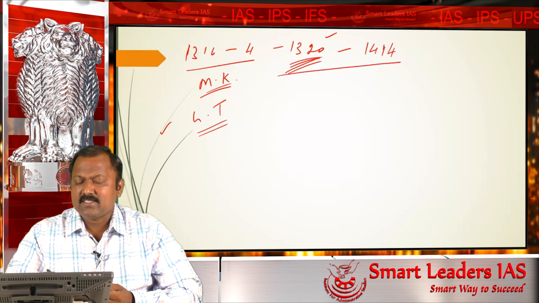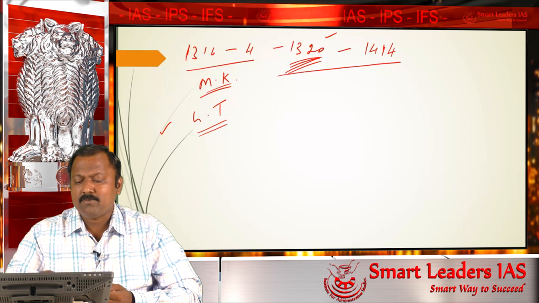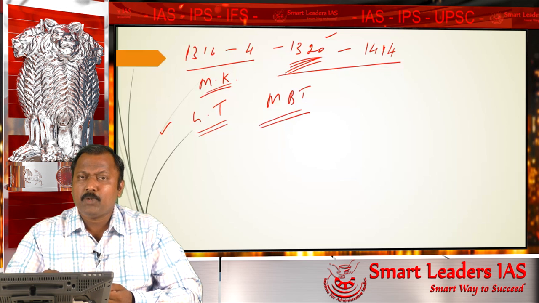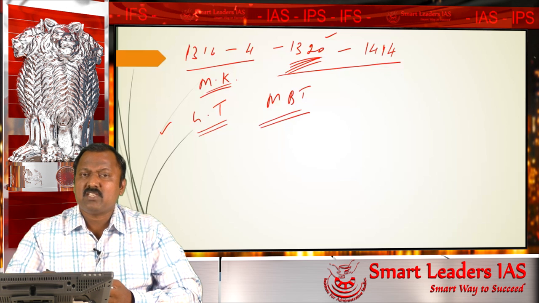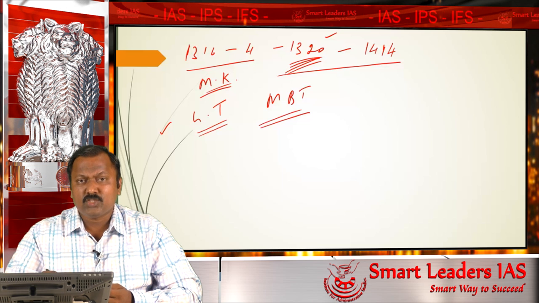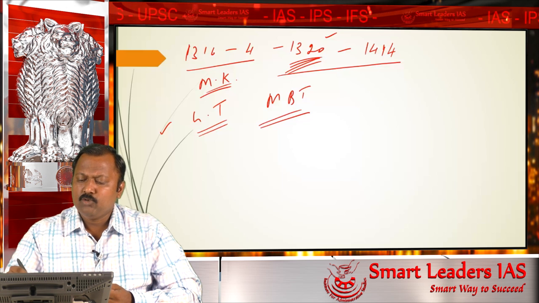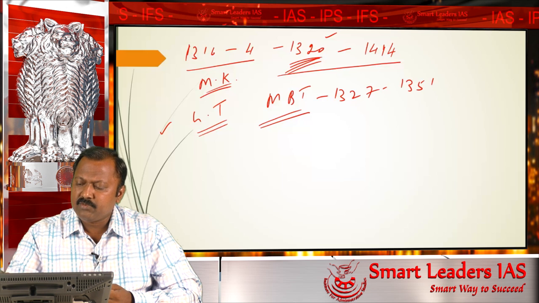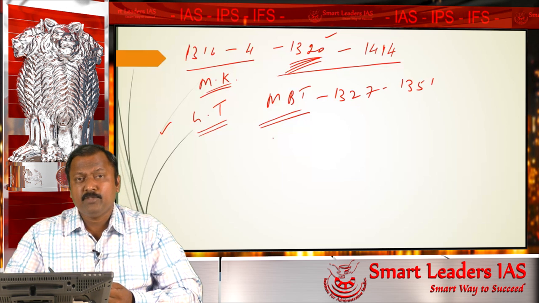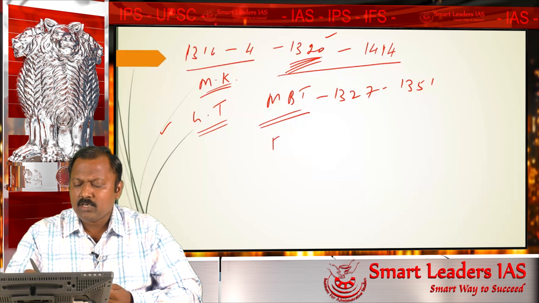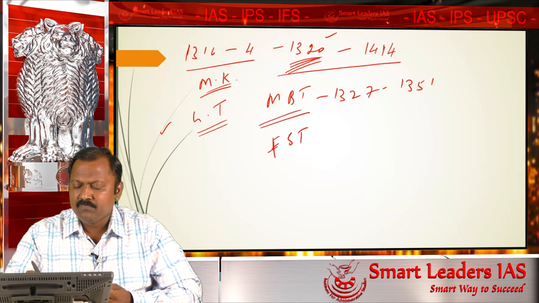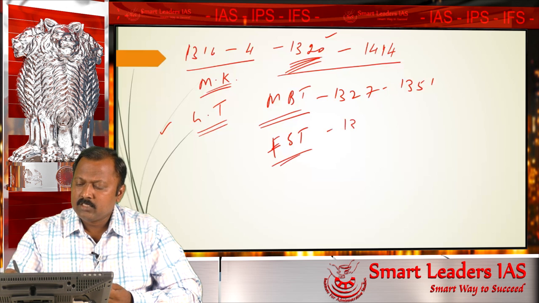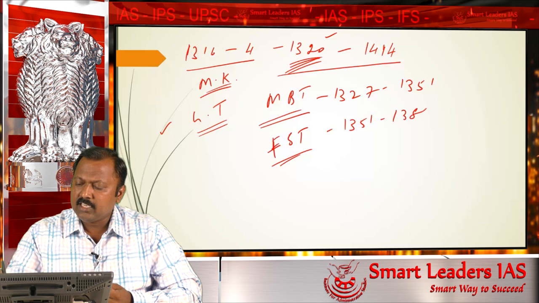In this Tughlaq dynasty, a notable ruler happens to be Muhammad bin Tughlaq. Muhammad bin Tughlaq is very important because he was an innovator, a reformer, a largely misunderstood ruler of the Delhi Sultanate. He ruled from 1327 and died in 1351. After his death, his cousin Feroz Shah Tughlaq ruled from 1351 to 1388.